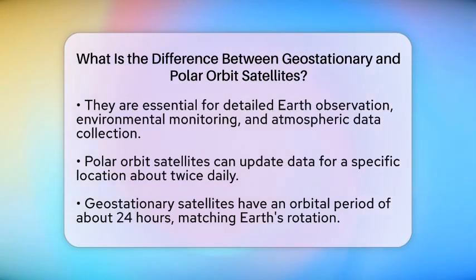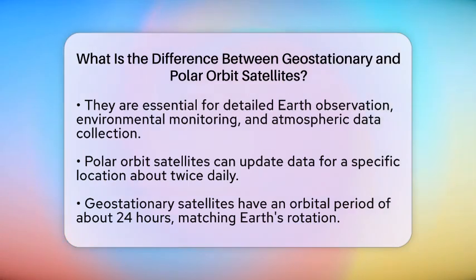When it comes to their orbital periods, geostationary satellites have an orbital period that matches Earth's rotation period, which is about 24 hours. This allows them to hover over the same longitude. On the other hand, polar satellites have much shorter orbital periods, around 90 minutes. This means they circle Earth multiple times each day, enabling them to scan the entire globe as Earth turns beneath them.